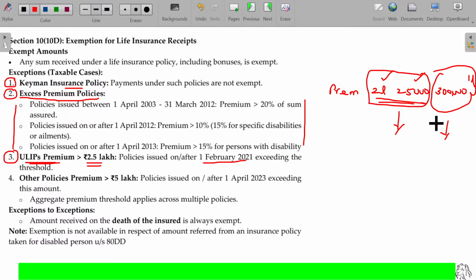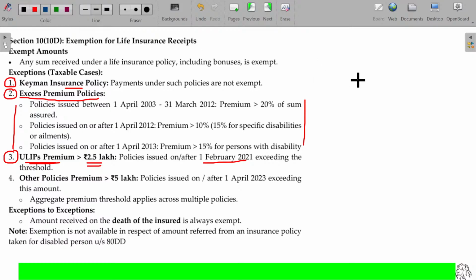4 or 5 policies also you can take. The aggregate will start from 1st April 23 onwards. It's not immediately after this date. If 3 or 4 policies are taken, then you have to add all the 3 or 4 policies. If the premium payable for all the 3 or 4 is within 2.5 lakhs, it is completely exempted. If it is more than 2.5 lakhs, to the extent of policies covered within 2.5 lakhs will be considered as exempted, balance will be taxable.